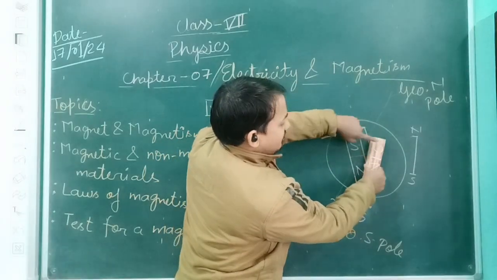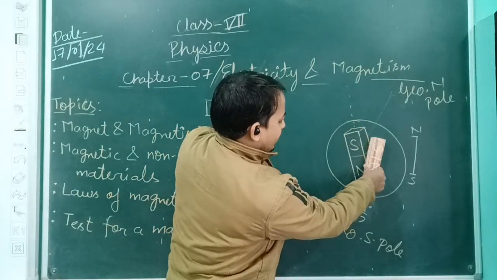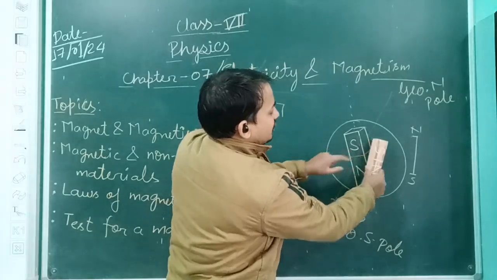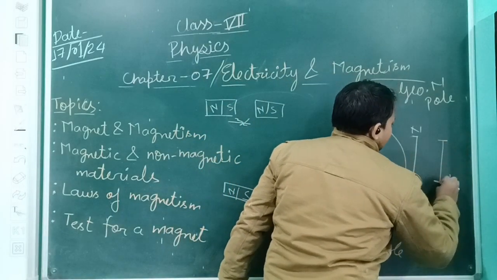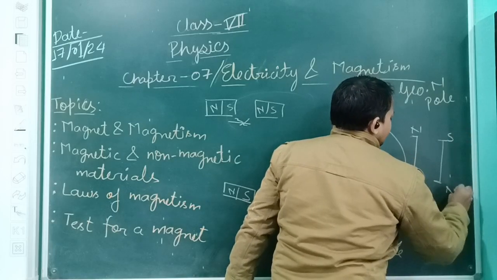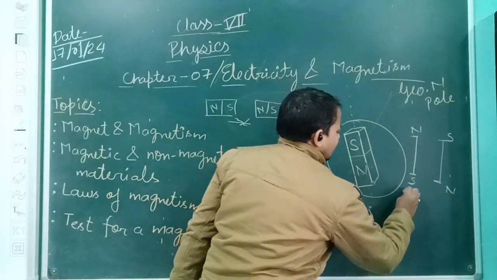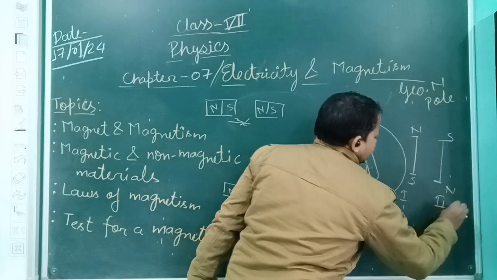Towards the geographical north side, the south pole is there. Towards the geographical south side, the magnetic north pole is there. In the second condition, what have I placed? This is the south and this is the north. So, condition number 1 and condition number 2.